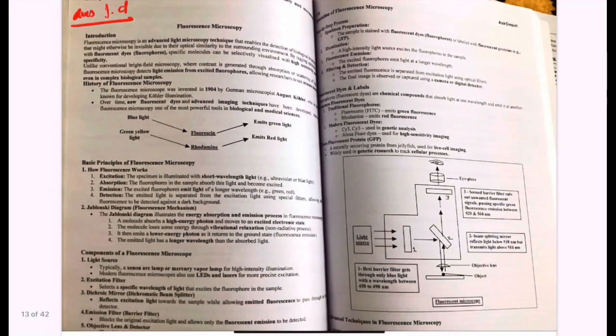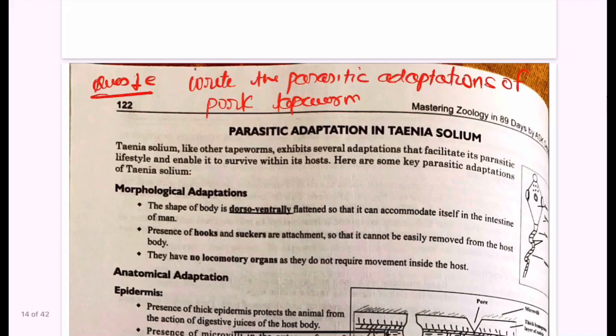But in case of a difference, and that too in a 10 marker question, you just make a diagram and write a few bullet points, as much as can be filled on 1.5 sides of the page, or 2 sides of the page. So this is how you are going to answer the questions regarding the differences between two things wherever it's asked. Next question is about the parasitic adaptation.